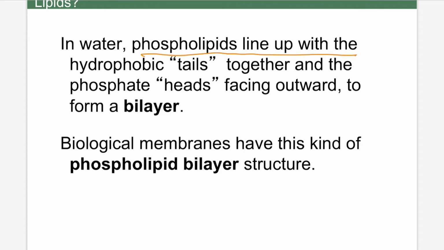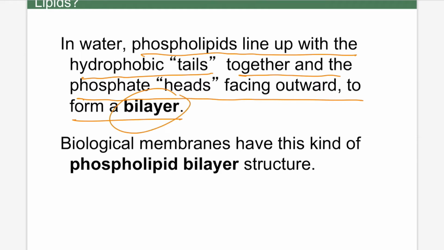In water, phospholipids line up with the hydrophobic tails together and the phosphate heads facing outward, forming a bilayer. Suppose this is a bilayer actually. These are the hydrophobic tails together, and the phosphate heads outward.